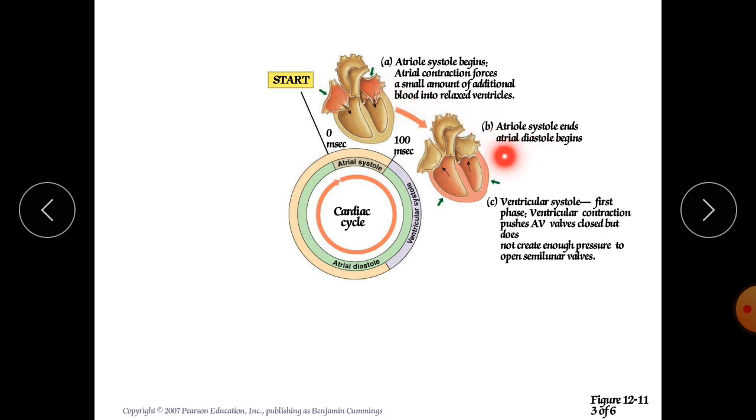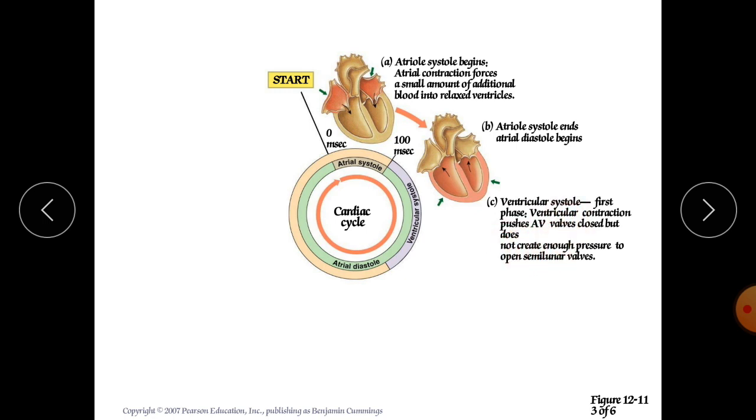Now atrial diastole begins, meaning the atria start to relax. This atrial systole is indicated in the ECG by the P wave. So the P wave indicates the atrial systole. Whereas the ventricular systole is indicated by the QRS complex. The ventricular systole prolongs for 0.3 second, and this 0.3 second can be divided into two parts, 0.05 second and 0.25 second.